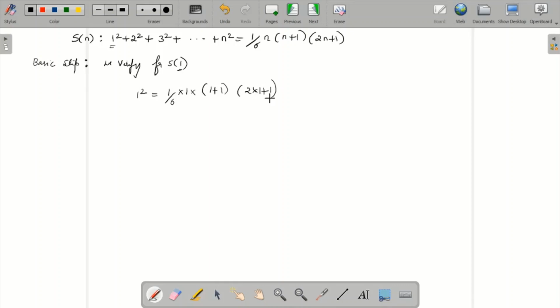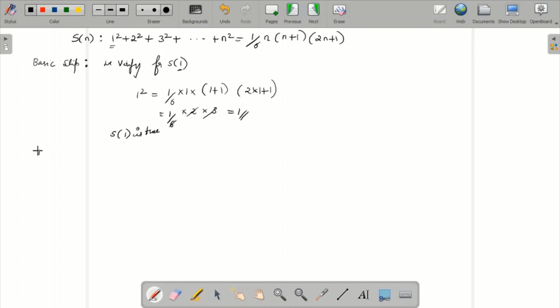So this is 1 by 6 into 2, and 2 into 1 plus 1 is 3. Three 2s are 6, so this and this will get cancelled. So again the value is 1. From this we know that LHS is equal to RHS, which is clearly true. So S of 1 is true.